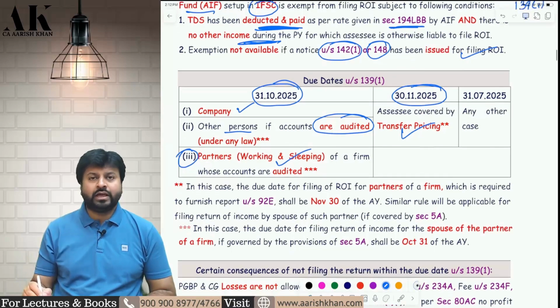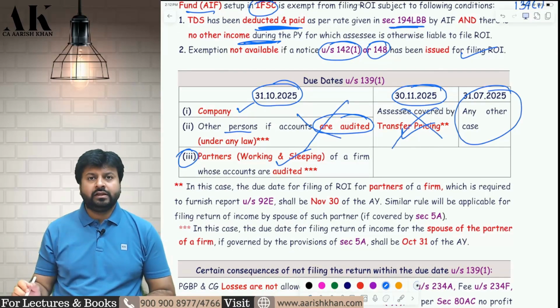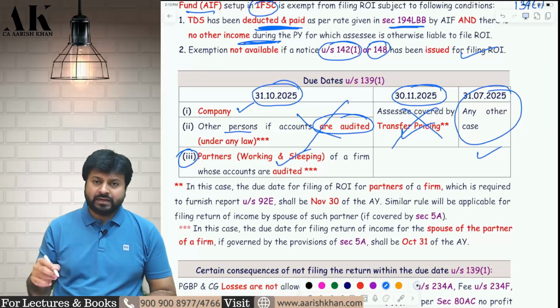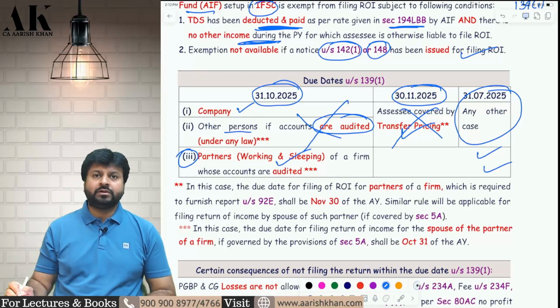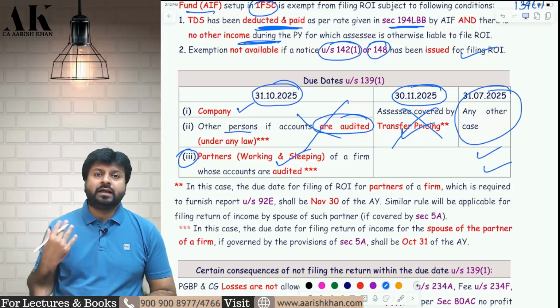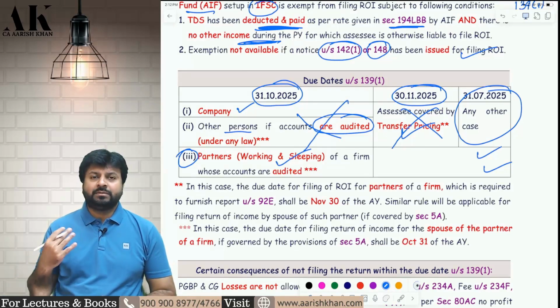Now, who will file in July? Any other person. If an assessee is not liable for transfer pricing, it will come in July. Plus, if an assessee is not liable for audit, it will come in July. Okay, I hope it is clear to all of you. Now, one more thing. If a firm is liable for transfer pricing, then when will the partner file the return? So if a firm is liable for transfer pricing, then the firm will file in November.